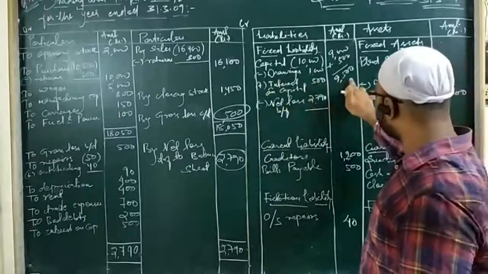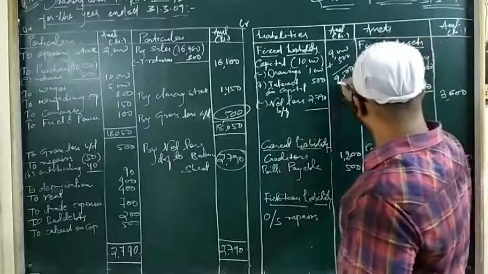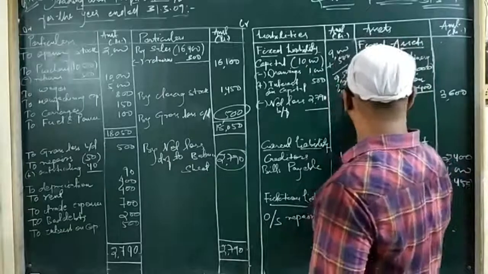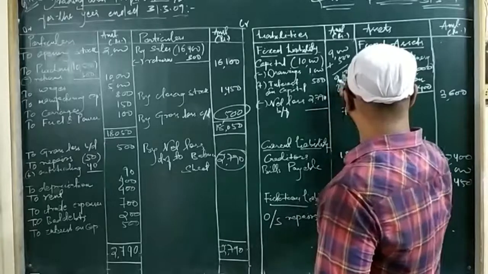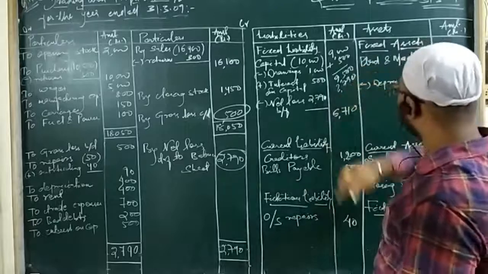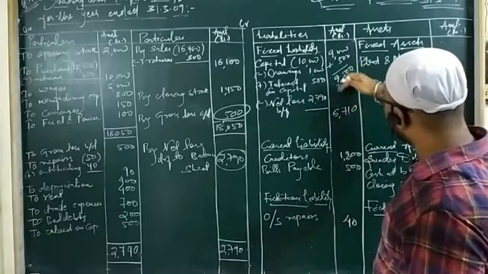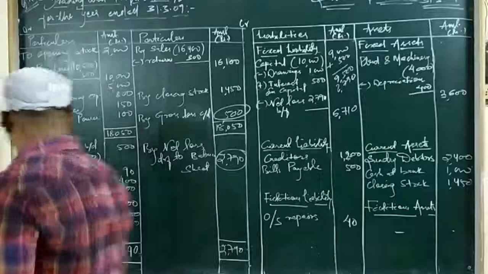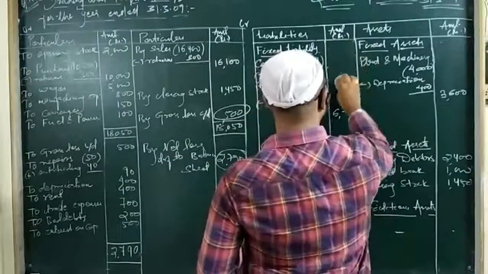I got 9,500. Now again I have to deduct net loss from this capital, that is 2790. So the amount I am getting is 9,500 minus 2,790, which is 6,710. If you have any doubt, you can solve this again and see whether the amount is coming correct as I did or not. Okay.